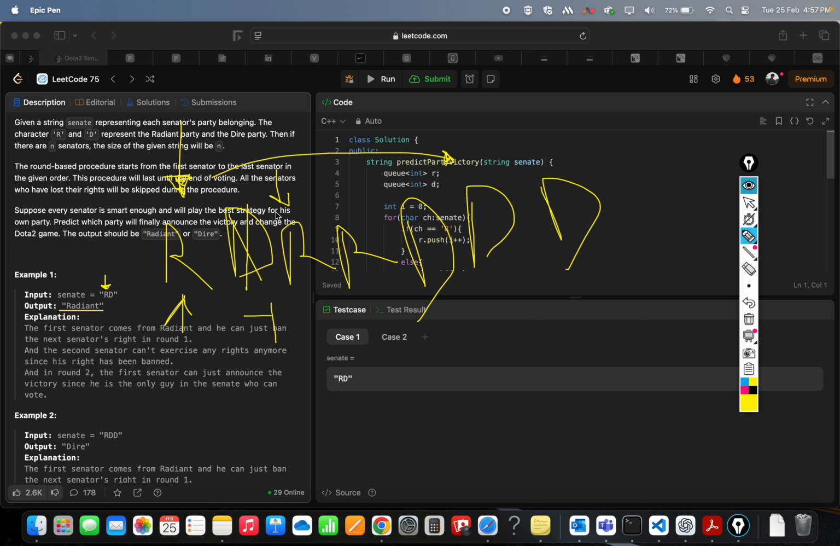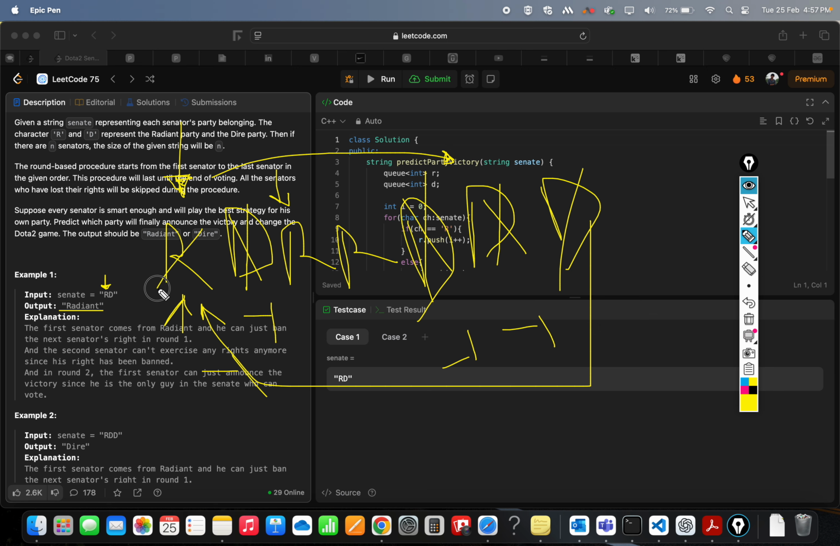We have again encountered a radiant, so it will make it -1. Again we encounter a radiant, so it will make it -1. Now we encounter a dire, so it will make this -1, right? Then we have encountered this, so it will make this -1. So we have two radiants now, and they both are of the same party, so we will declare the victory